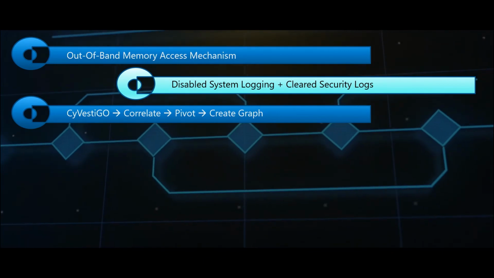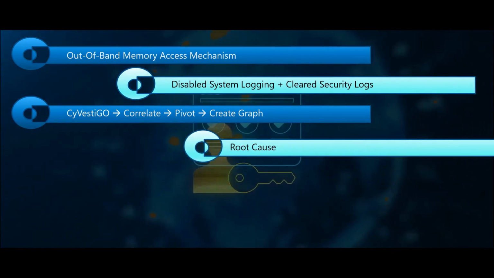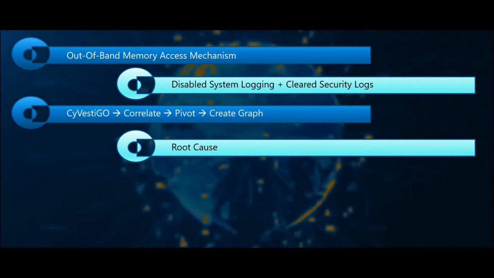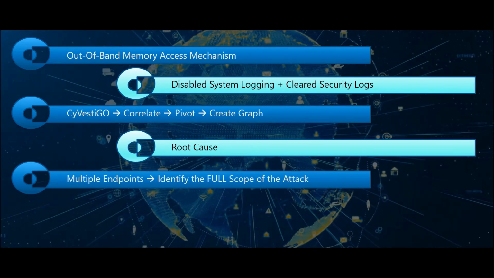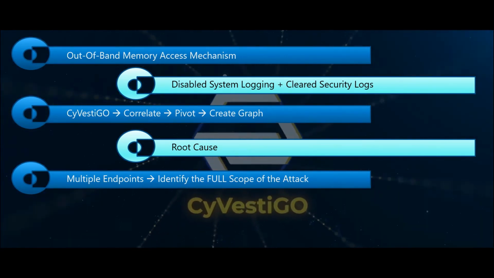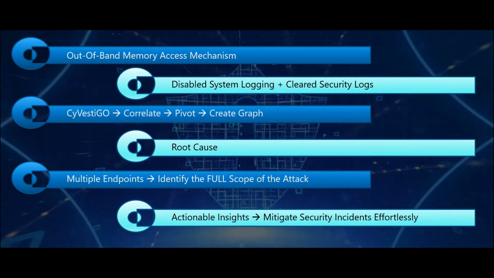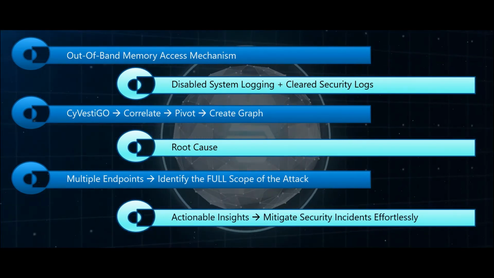The core of Cyvestigo correlates and pivots across the events of interest and visualizes the timeline of events, zeroing in on its root cause. Correlating multiple endpoints is required to identify the full scope of the attack. Together, Cyvestigo and Nvidia DPU provide actionable insights for the analyst to mitigate security incidents effortlessly.